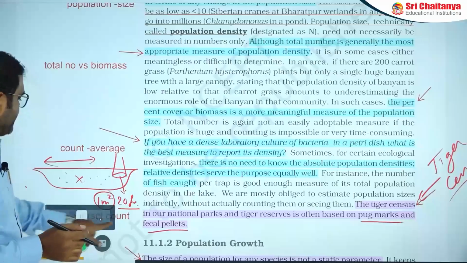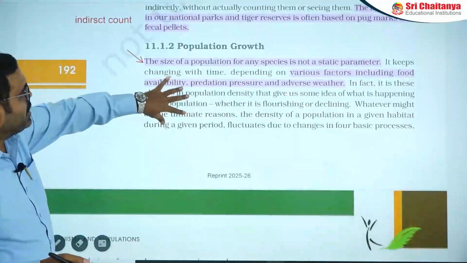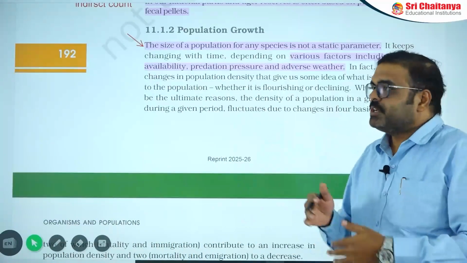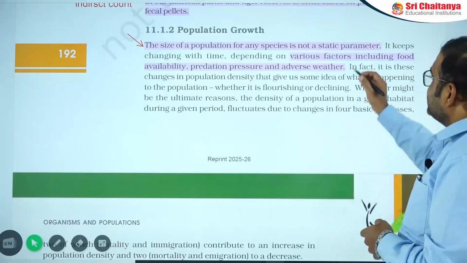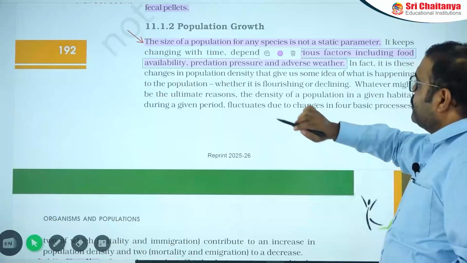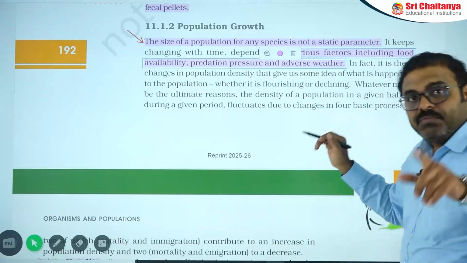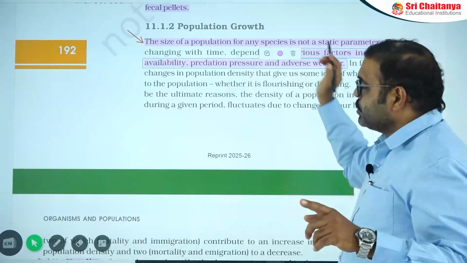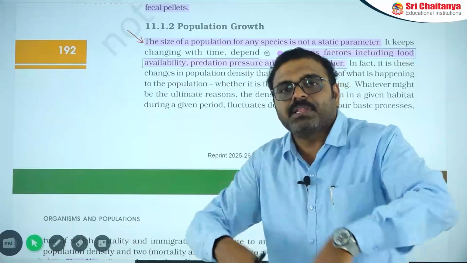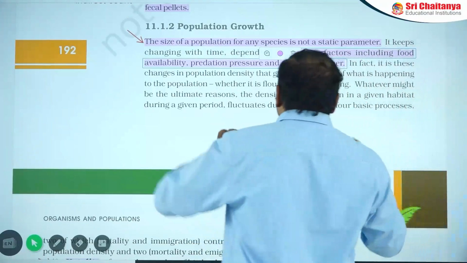Then the next point is population growth. Population growth is not a static parameter, it can be altered and differs under different conditions. Various factors including food availability, predation pressure and adverse weather conditions will definitely influence the population growth. So whether a population is flourishing or declining is definitely influenced by the environment. That we should observe in this point.